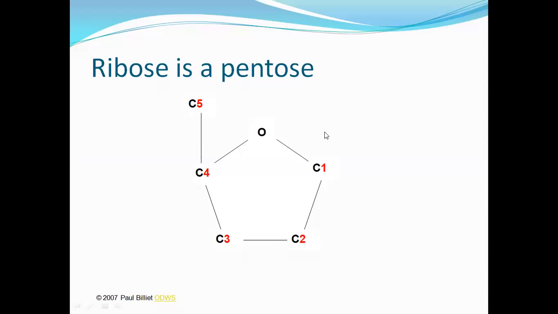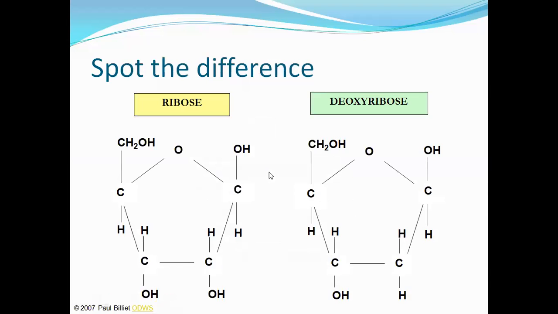So the numbering starts from here. There is a pentose sugar: 1, 2, 3, 4, 5. This is the fifth one. That's why it is called a pentose sugar, a 5 carbon compound. So this is a ribose sugar. This is RNA. RNA contains ribose sugar, and DNA contains deoxyribose sugar. So this is a 5 carbon compound ribose sugar, and this is a deoxyribose.